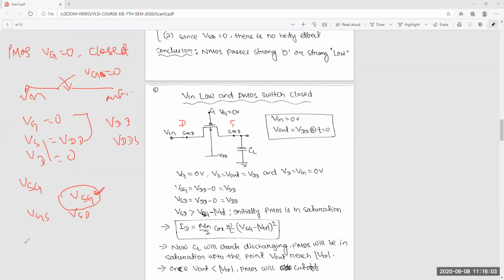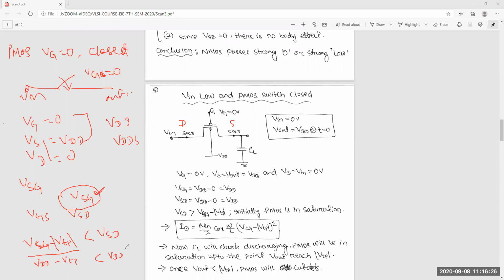Now VSG minus VTP. You can keep it small because VTP is a negative voltage. So VSG minus VTP is less than VSD, because this is VDD minus VTP, which is less than VDD.